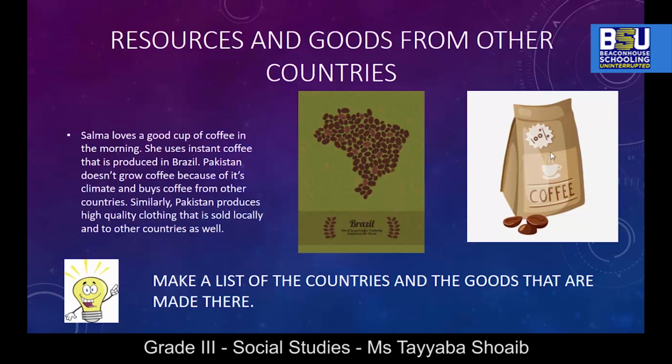All the goods that we usually buy are not necessarily produced in our country. Salma loves a good cup of coffee in the morning. She uses instant coffee that is produced in Brazil. Pakistan doesn't grow coffee because of its climate and buys coffee from other countries. Similarly, Pakistan produces high-quality clothing that is sold locally and to other countries as well.